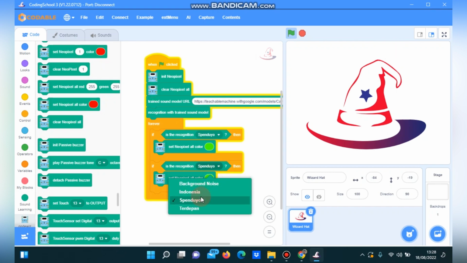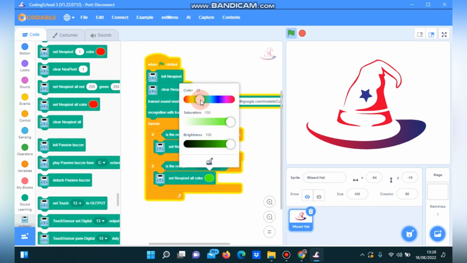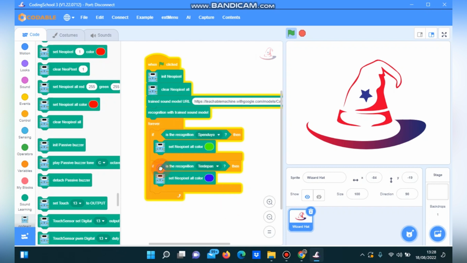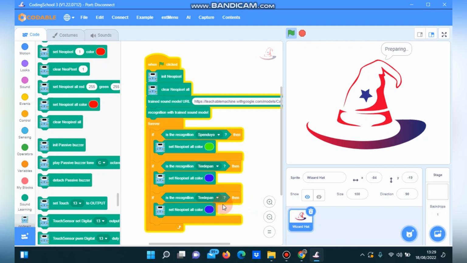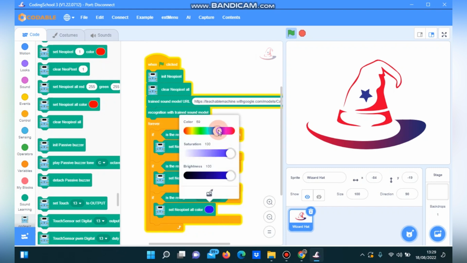For terdepan, the color will be blue. Change to blue. Okay. Then we click the code recognition. Then we make a duplicate because we make 3 sounds. And then we click if the recognition says Indonesia, and the pixel color will be changed to red.